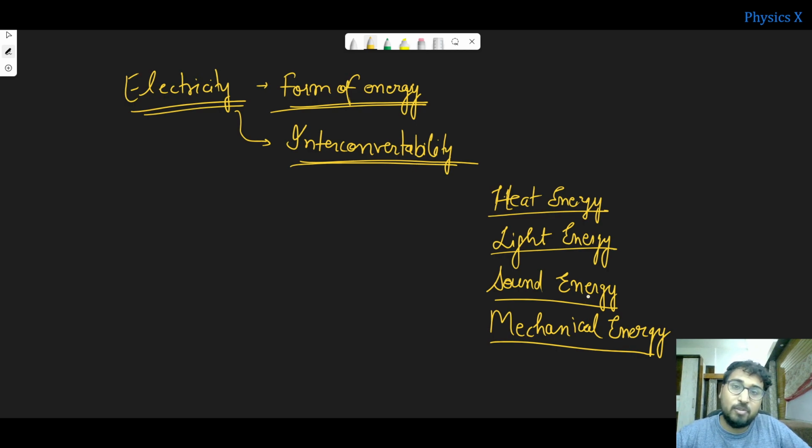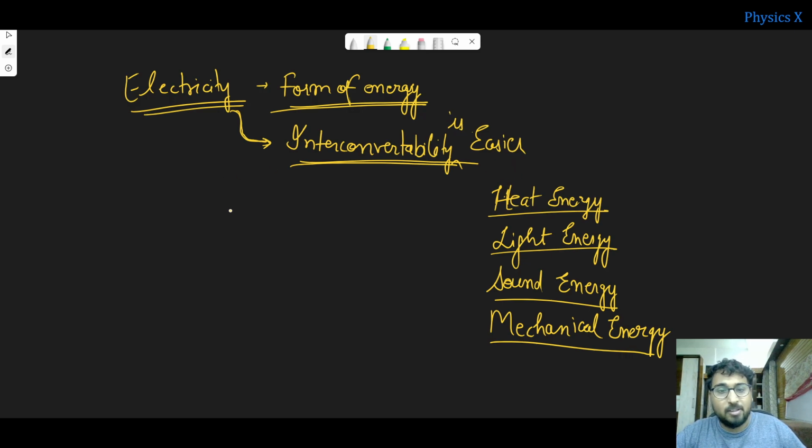The different devices which we are using in our home require these forms of energy. And we know that energy can neither be created nor destroyed. It can only be transferred from one form to another, which is the law of conservation of energy. So keeping that in mind, interconvertibility of electricity is easier.